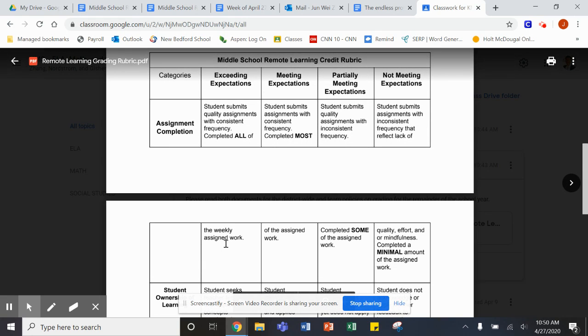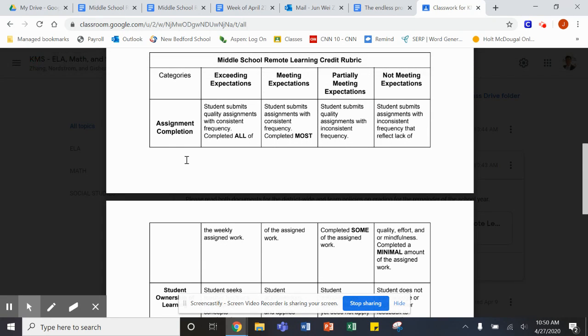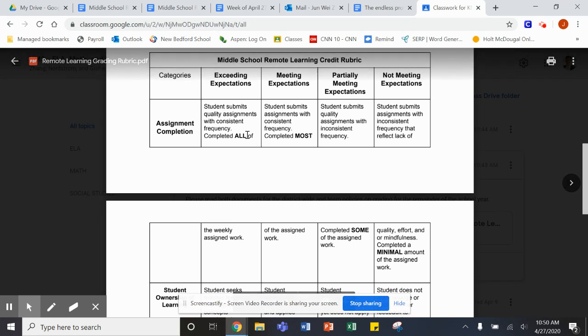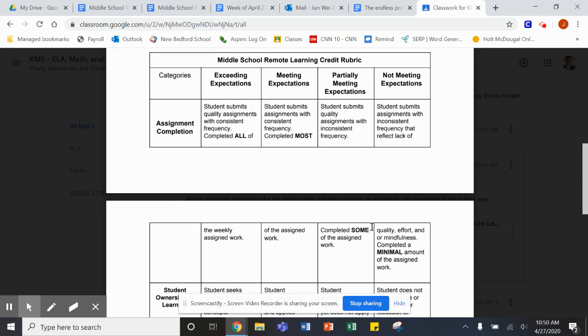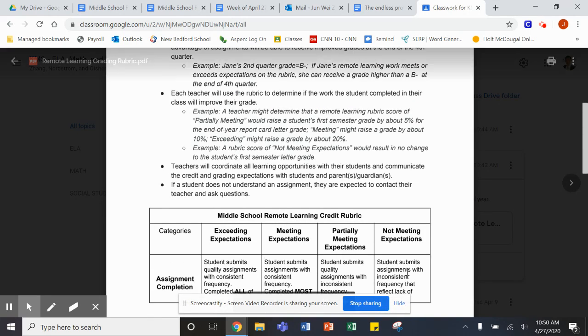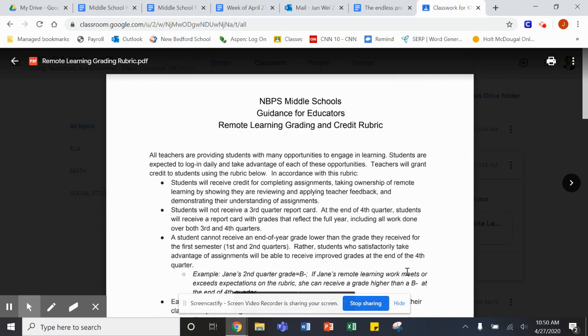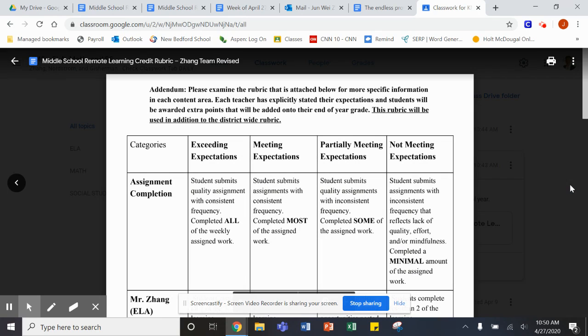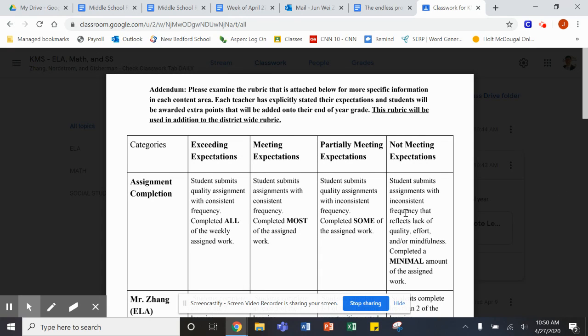Now, we wanted to give you more clear expectations for assignment completion because, as you see here, it says completed all of the weekly assigned work, completed most, completed some, and completed minimal amount of work. We wanted to give you more clarification on what those terms would mean. So take a look at our addendum, or just addition to the district rubric.